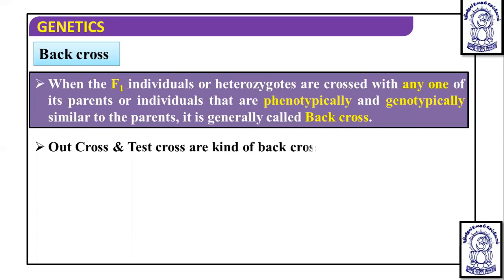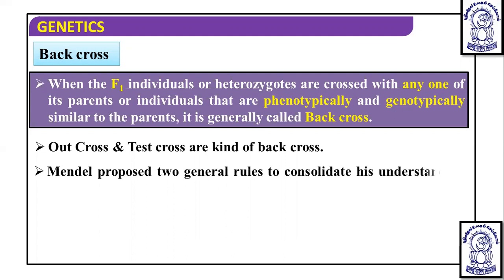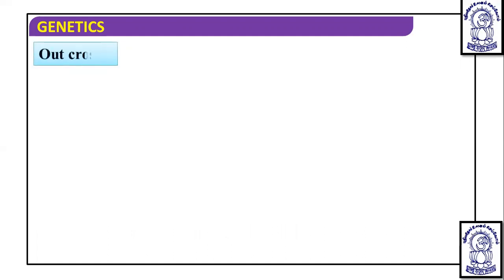Now, in this back cross, we are going to discuss two types of cross. The kinds of back crosses are outcross and test cross. Here we are going to discuss outcross first, and then we will discuss test cross. See, what is outcross?